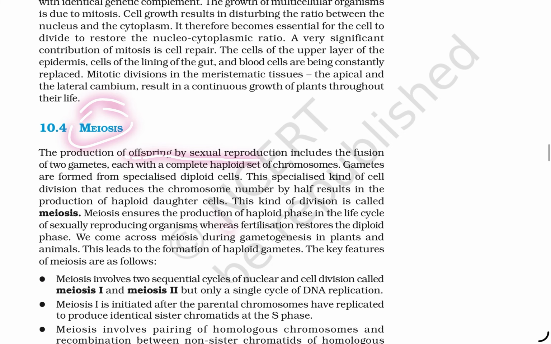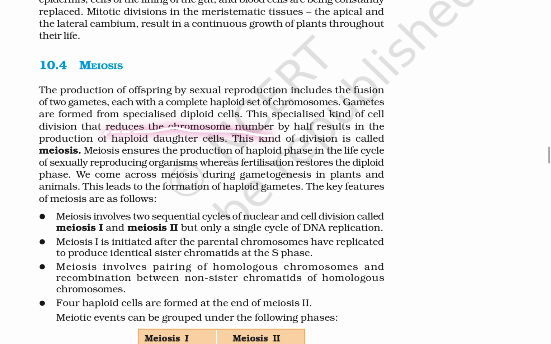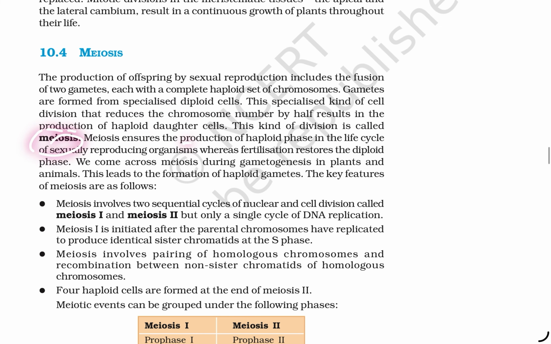Meiosis. The production of offspring by sexual reproduction includes the fusion of gametes, each of which is a haploid cell containing a single set of chromosomes. Gametes are formed from special diploid cells. These specialized cells reduce the chromosome number by half, resulting in the production of haploid daughter cells. This kind of division is meiosis. Meiosis ensures the production of the haploid phase in the life cycle of sexually reproducing organisms, whereas fertilization restores the diploid phase.